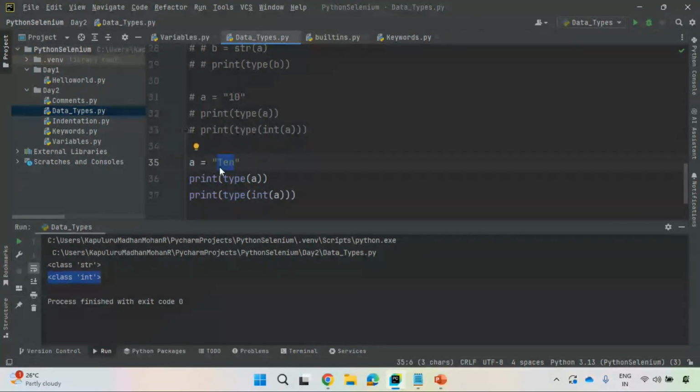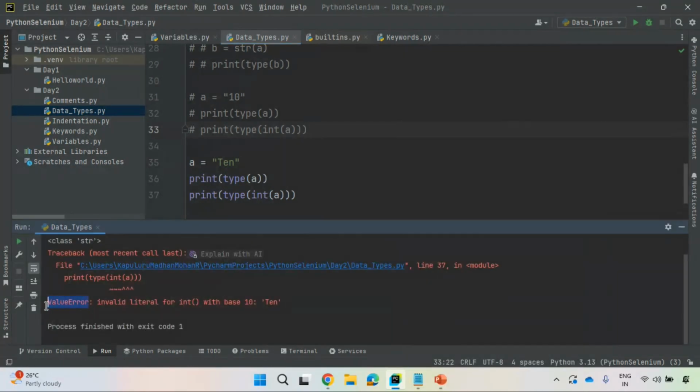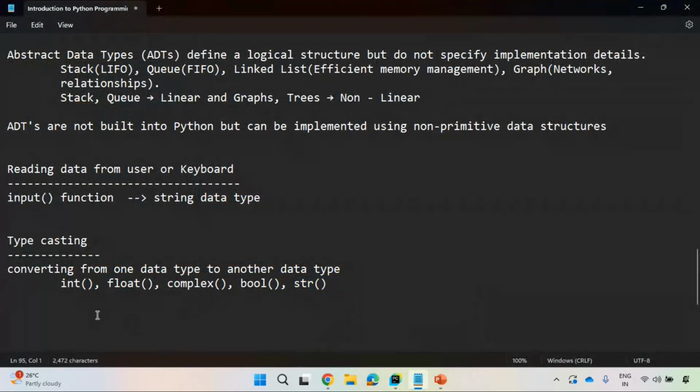It is not possible. If you have 10 as an integer, as decimal digits inside quotes, then it is possible to convert to integer because directly you are representing that decimal data. But here you are representing string data only. By common sense, I can say if it is 10, I can convert to integer. If it is TEN, a sequence of characters, how can I convert? It is not possible, so it will raise an error, a ValueError.